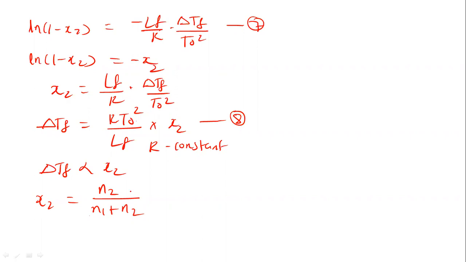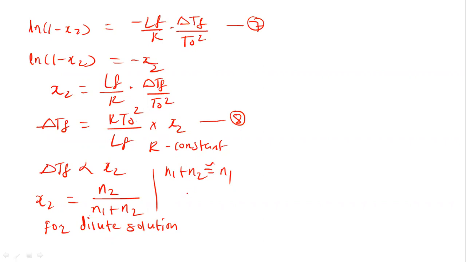Now once again, for a dilute solution, we consider a very dilute solution because the amount of the solute is very, very less. So in case of a dilute solution, the denominator N1 plus N2 is approximately equal to N1, because N2 is very small. What is N2? N2 is the number of moles of the solute, so its value is very small.